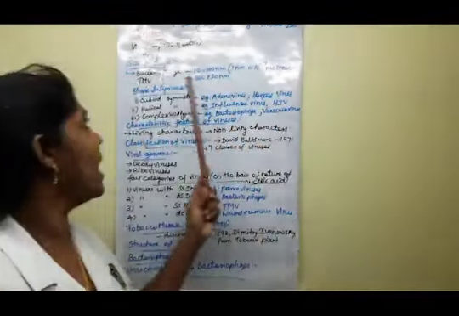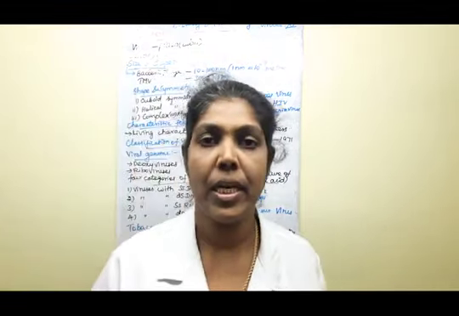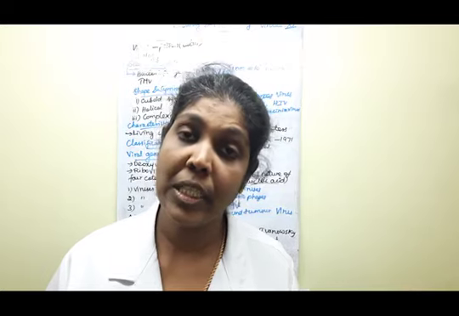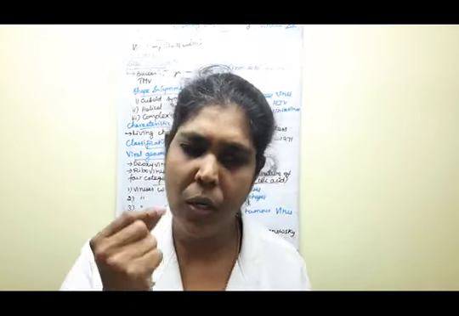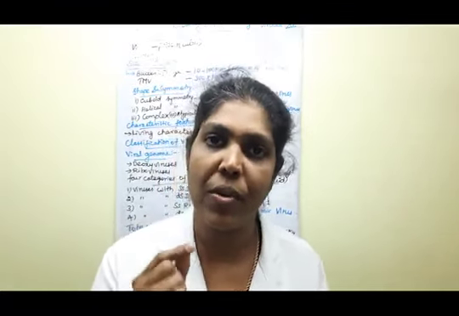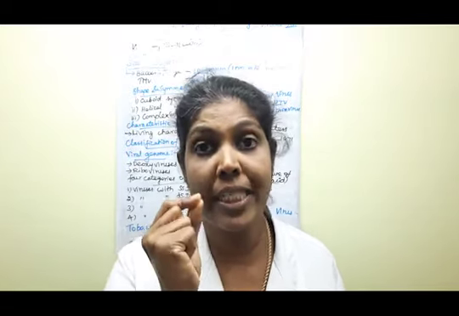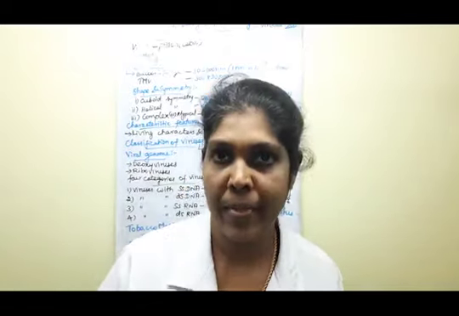Next we are going to learn about the size and shape of viruses. If we measure the size of viruses, as I already said, they are very minute compared to bacteria. Bacteria are also very minute cells, but compared to them viruses are even smaller, ultramicroscopic particles. Clear?